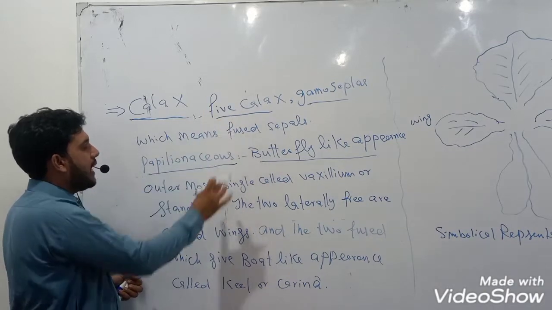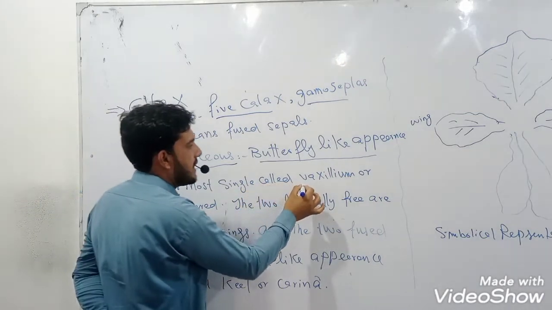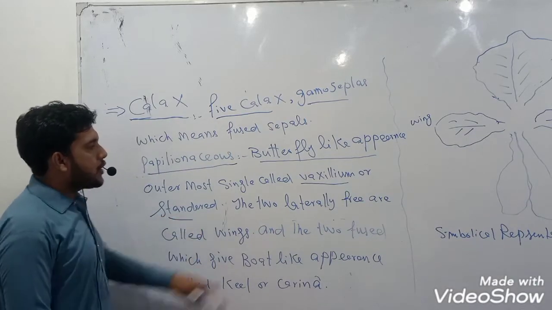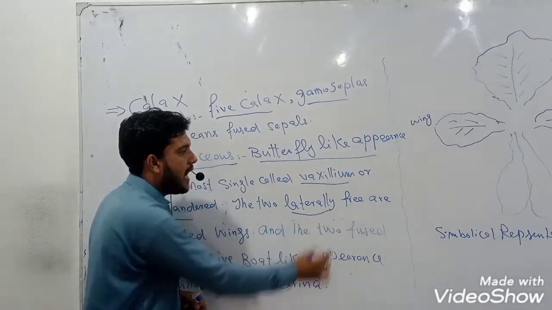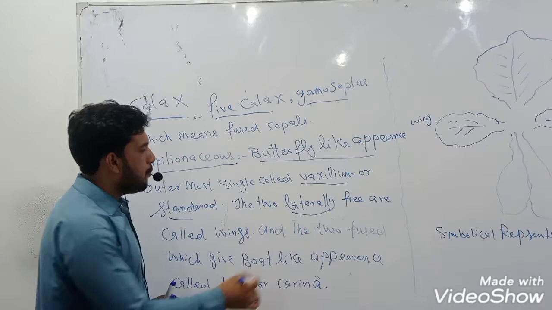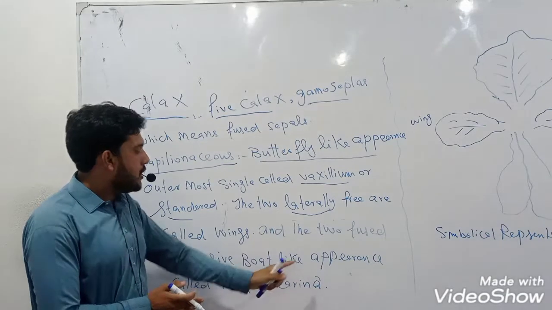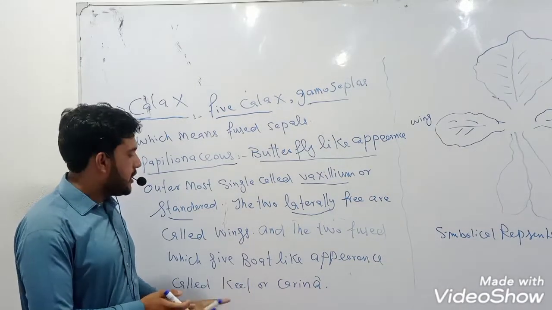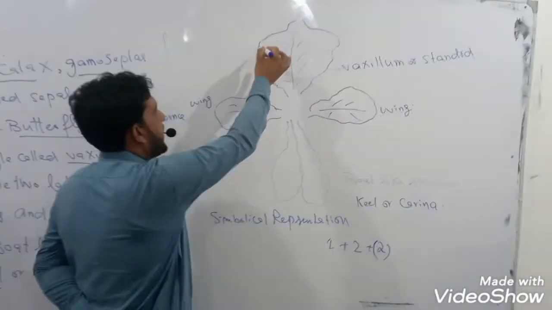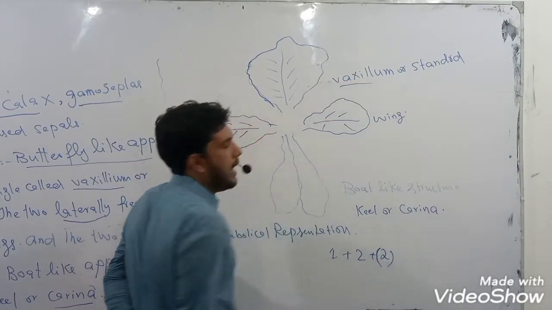These 5 petals are divided into 3 portions. Number first, which is a single one, is called vexillum and also known as standard. The next two which are found on the lateral side are free, which are called wings, and the two which occur below are fused with each other and give a boat-like structure, which is called keel or carina. Now, diagrammatically, this single one is known as vexillum or standard.